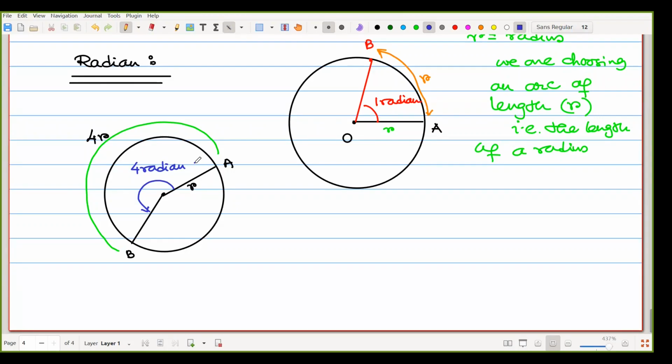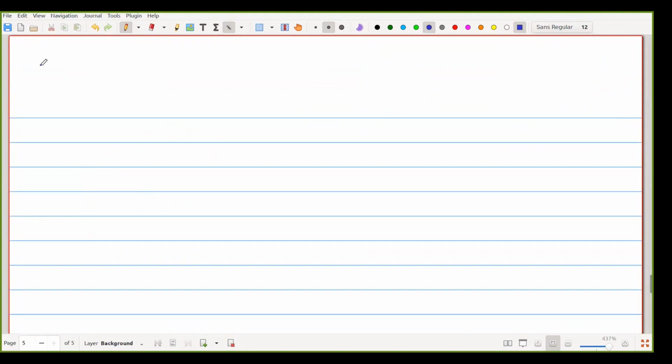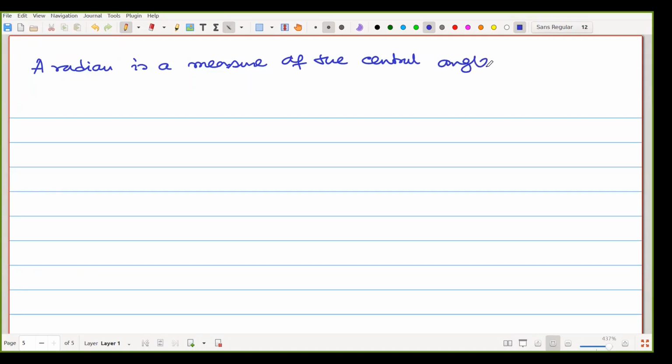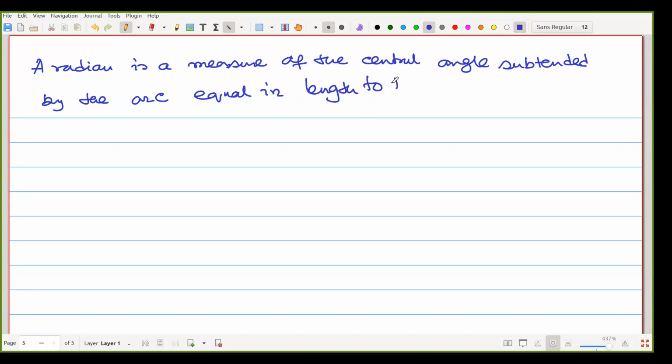According to the definition of the radian, a radian is a measure of the central angle subtended by the arc equal in length to the radius of the circle.